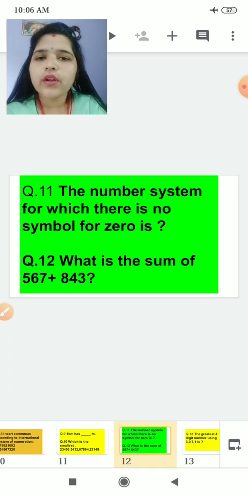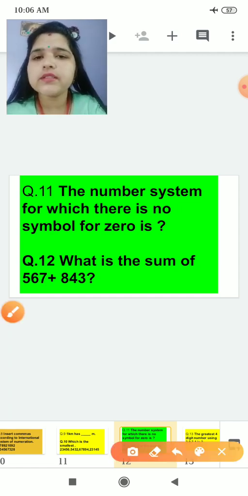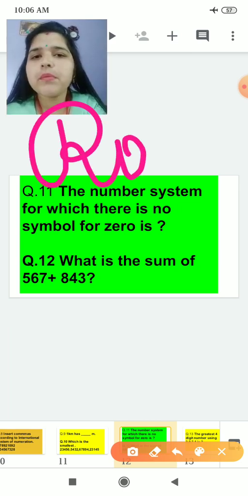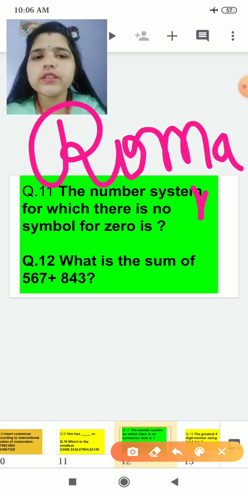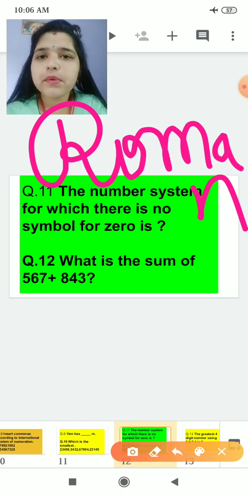Now our next question is, the number system for which there is no symbol for 0. Yes, the number system for which there is no symbol for 0. Which is the number system? That is the Roman number system or Roman numerals, you can say. This is the number system for which there is no symbol for 0: Roman numerals or Roman number system.